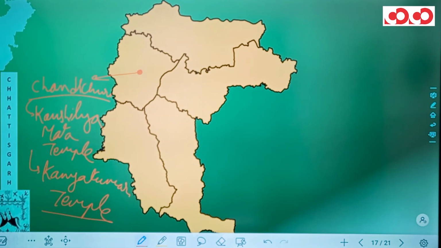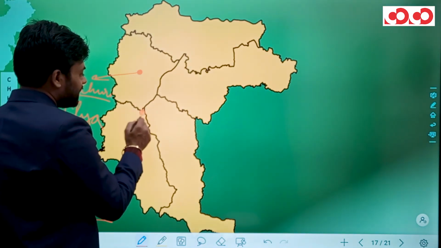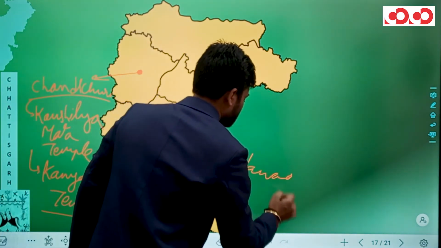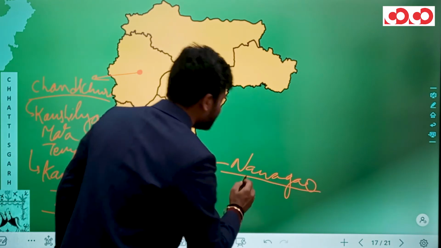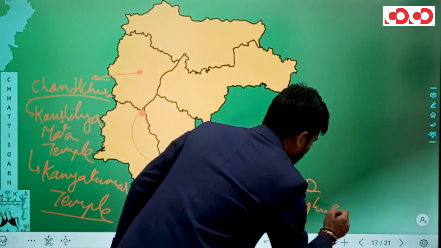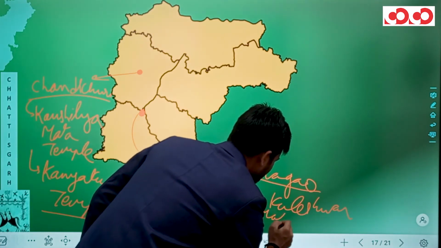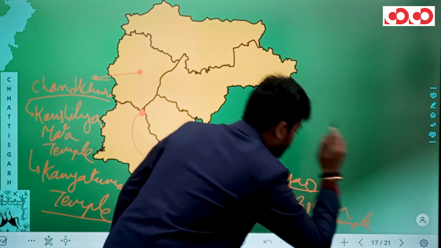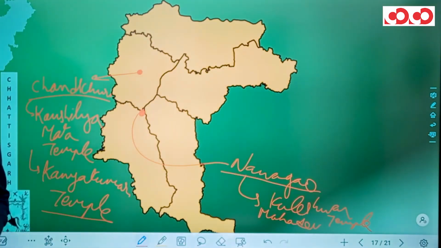In the Dhamtari district, we have a location by the name of Nawagaon. And in this Nawagaon, we have the Kuleshwar Mahadev temple. Now let me tell you, this creates a lot of confusion.